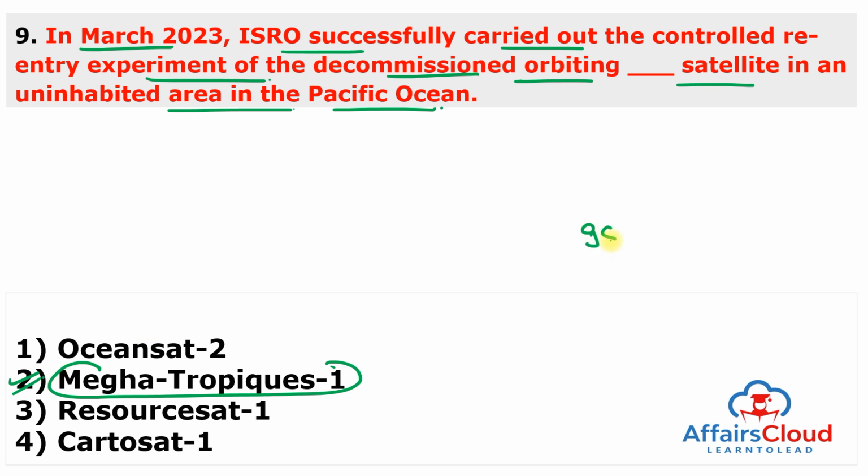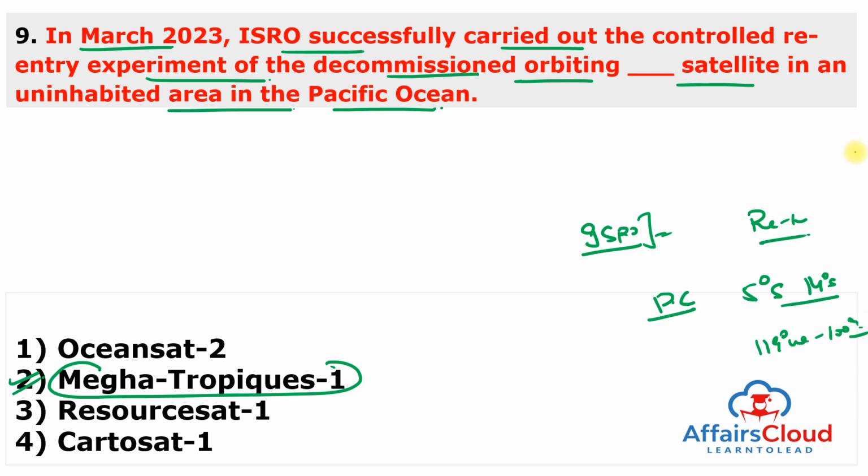So, ISRO, Indian Space Research Organization, successfully carried out an extremely challenging controlled re-entry experiment of the decommissioned orbiting Megha Tropiques 1 satellite in an uninhabited area of the Pacific Ocean between 5 degrees south to 14 degrees south and 119 degree west to 100 degree west longitude, and it was carried out from the Mission Operations Complex in ISRO's area of Bengaluru, Karnataka.